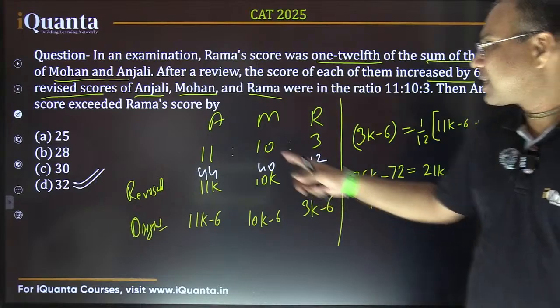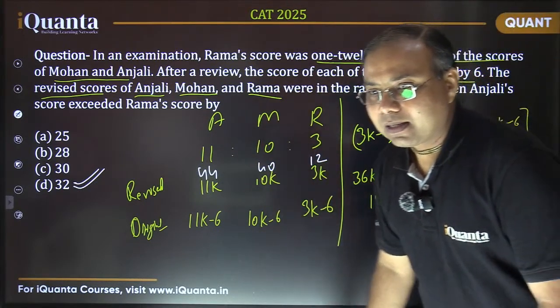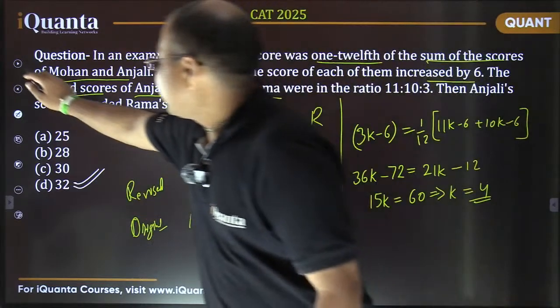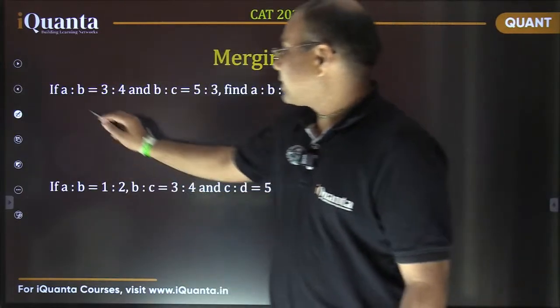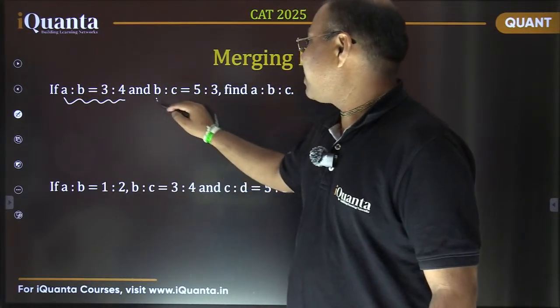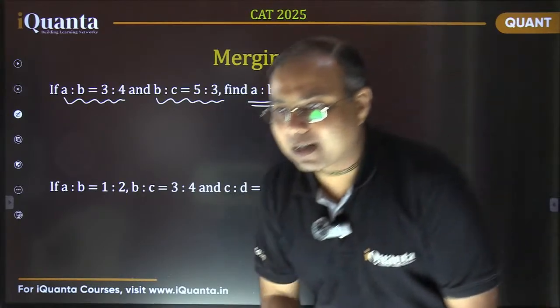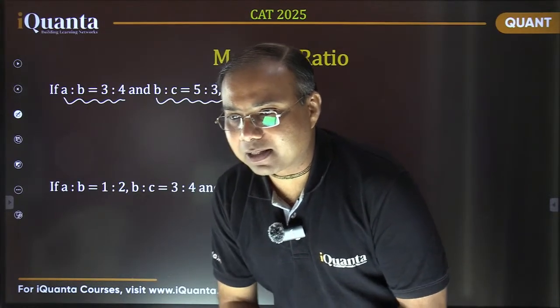And the question was just asking about the difference between the two scores, and that you can find easily. Okay, now in this next question, it says to merge the ratio. So A by B is given 3:4 and B is to C is given 5:3. We need to find the ratio A is to B is to C. Quickly find the answer, please.